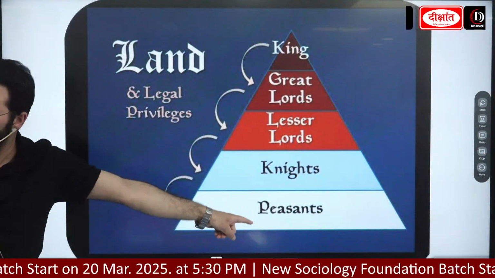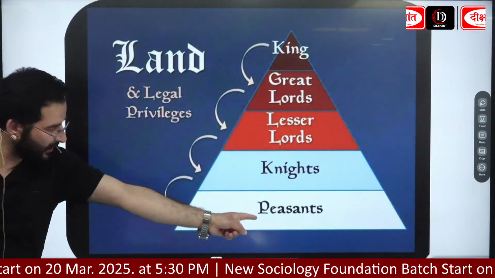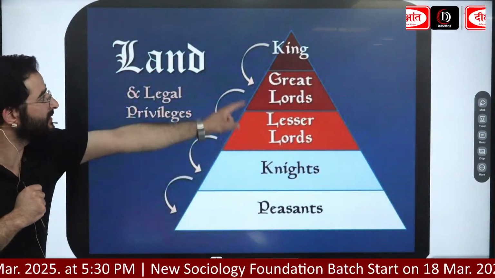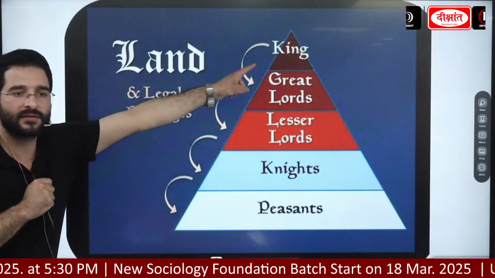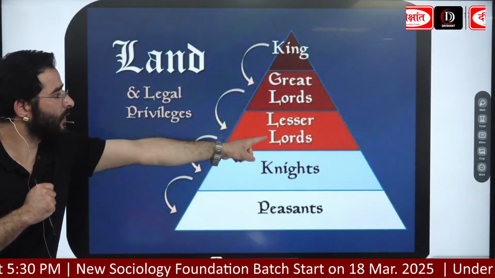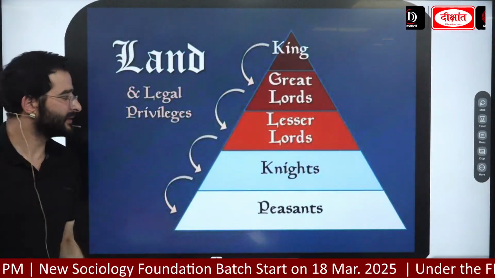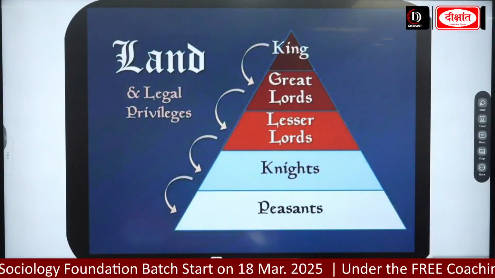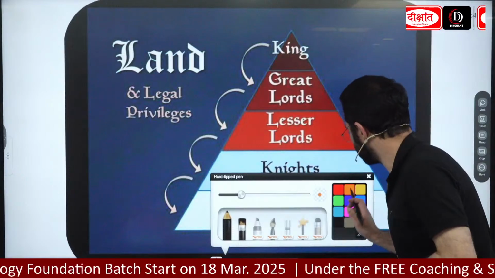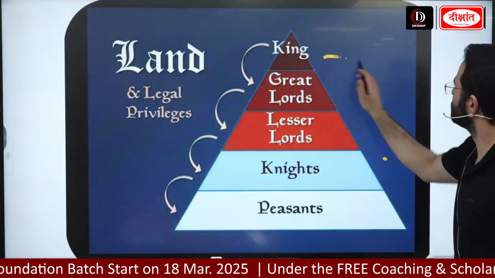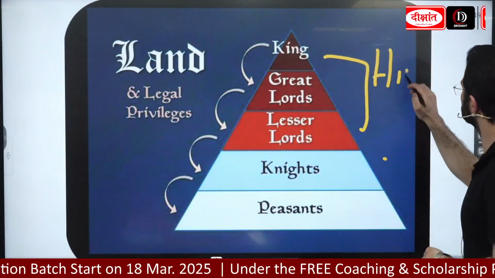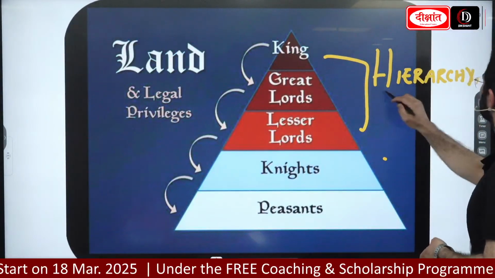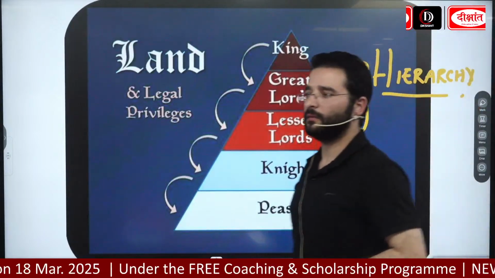And at the bottom of this hierarchy, कौन है यहाँ पे? It is going to be the peasants. So please remember this. Okay, draw this diagram. Mention king, greater lords, lesser lords, knights, peasants. And we are seeing this is kind of a hierarchy over here.